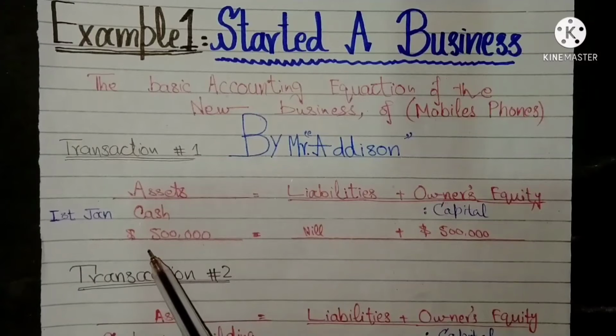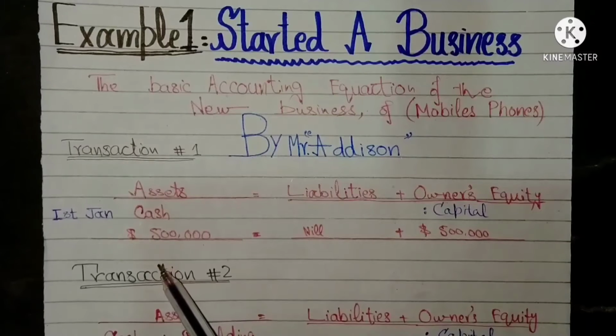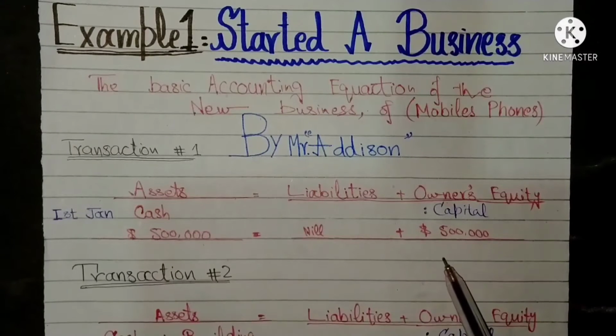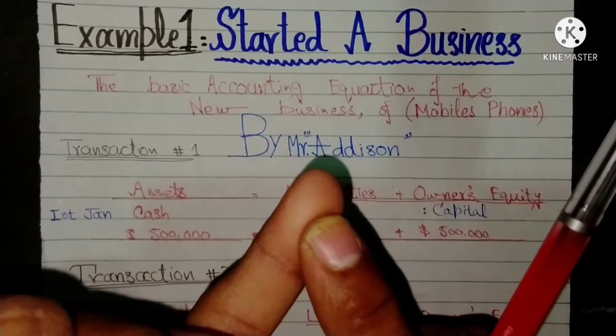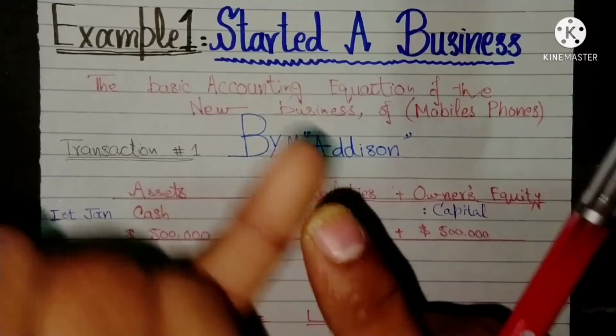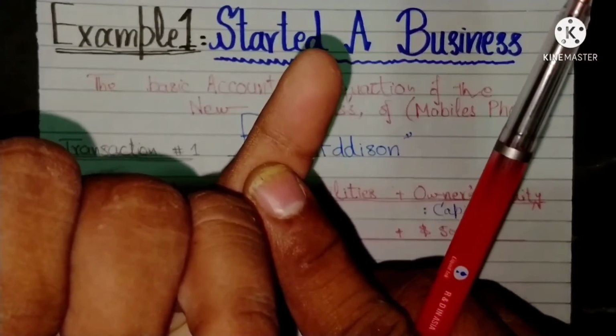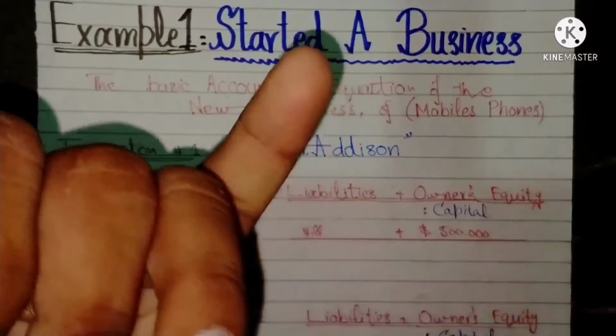An asset, cash, increased by $500,000 and owner's equity or capital increased by $500,000. In other words, this transaction consists of two elements: the receipt of $500,000 as cash, and the capital supplied by the owner of the business.